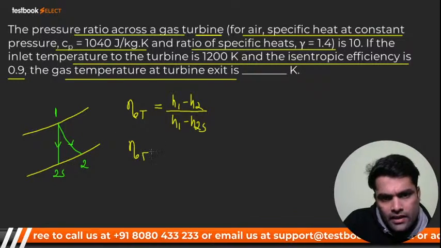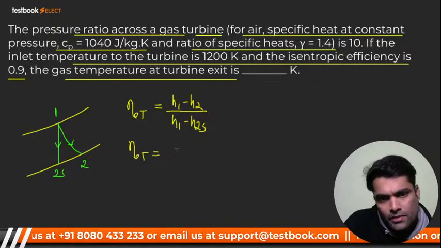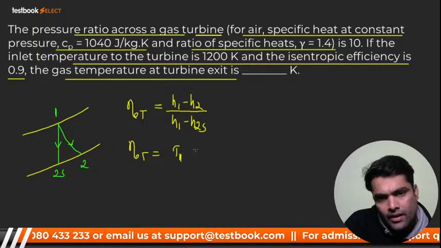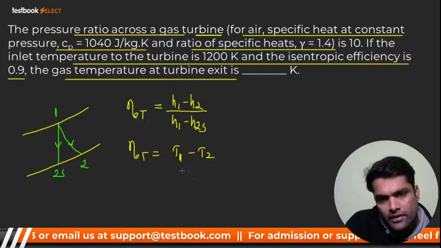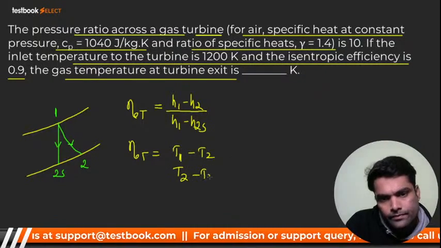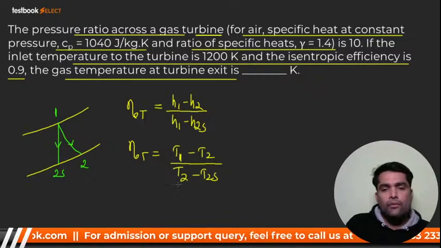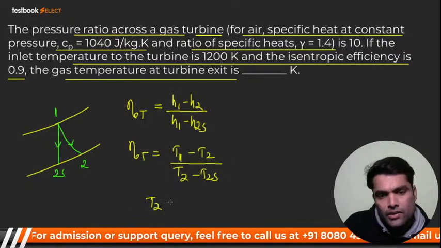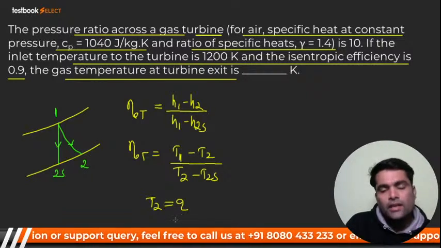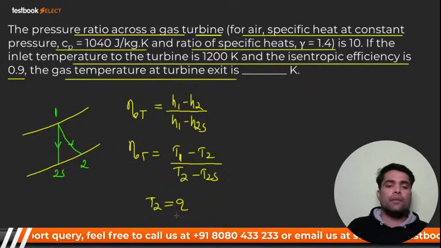If I convert this in terms of CP, CP will get cancelled from the upper and lower side. What are we left with? We are left with this one. We don't know T2, we don't know T2s, and we have to find out the actual temperature of the gas at the exit of the turbine, right?